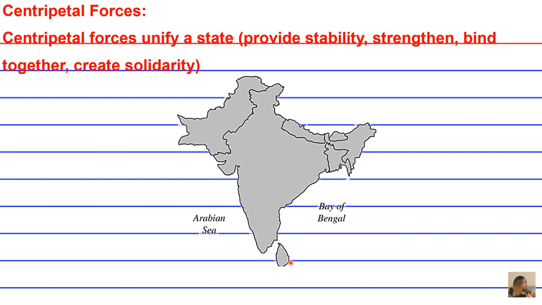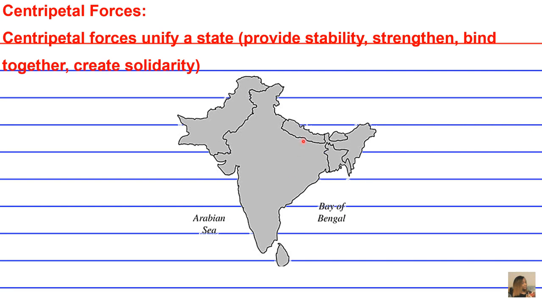Bangladesh, Sri Lanka, although there's a separation via the Arabian Sea and the Bay of Bengal, but a really good centripetal force would serve to unify ties between India and Sri Lanka, okay?